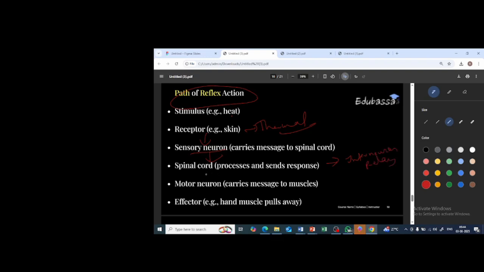It is present in the spinal cord. It will process and send a direct, sudden response. The information is not sent to the brain. The information is sent to the motor neuron. Then it carries the information to the effector. The effector here is the hand muscle. The hand muscle is what? Pulled away. Clear? Yes. Very easy now.